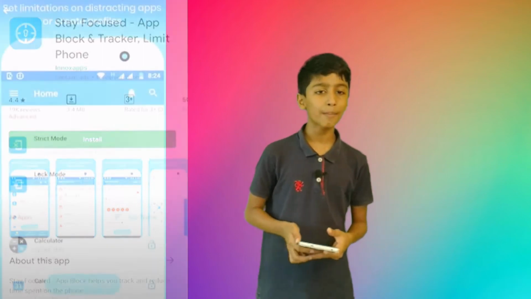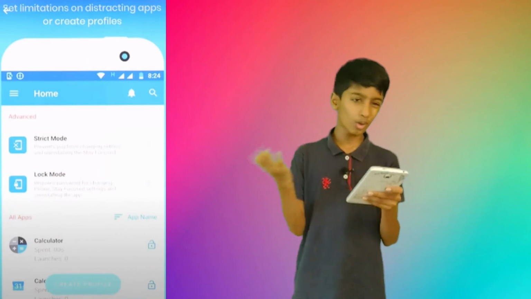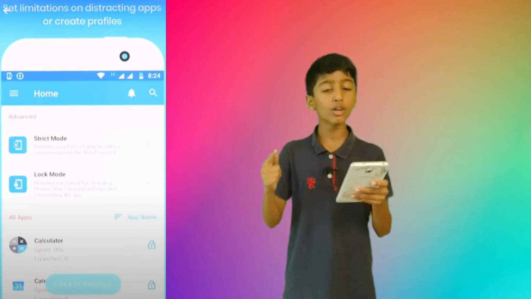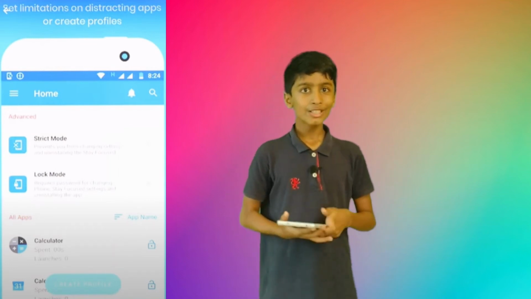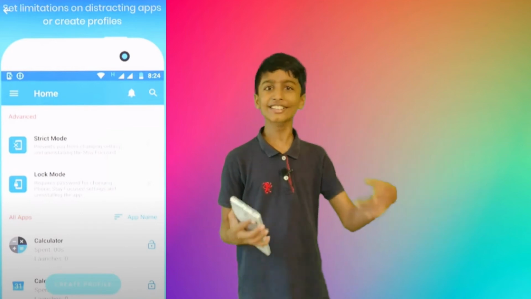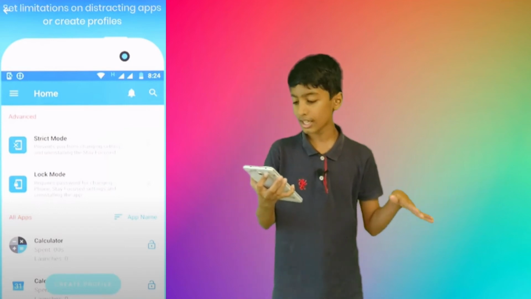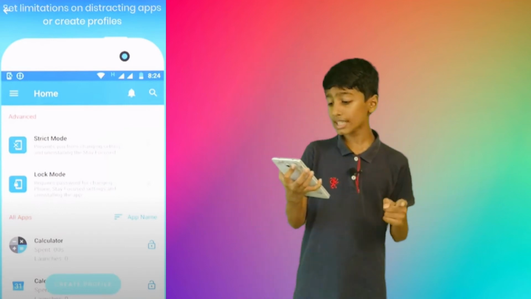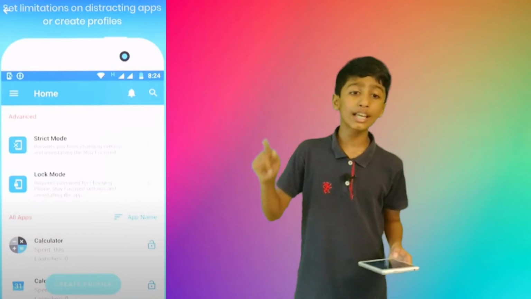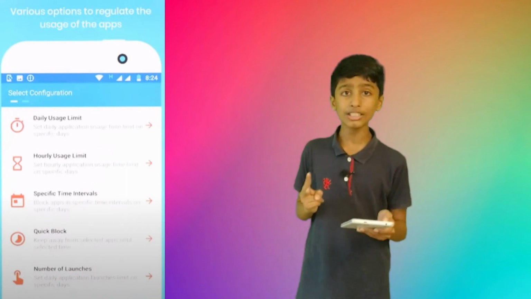So here, what happens? There is a strict mode, then there is a lock mode. Lock mode is like locking your phone, and you set limitations on distracting apps or create a profile, right? If a notification or something comes, we will go behind it, and the next and the next, so we will be distracted from the study. So you can set limitations on distracting apps, right? There is a daily usage limit, hourly usage limit.